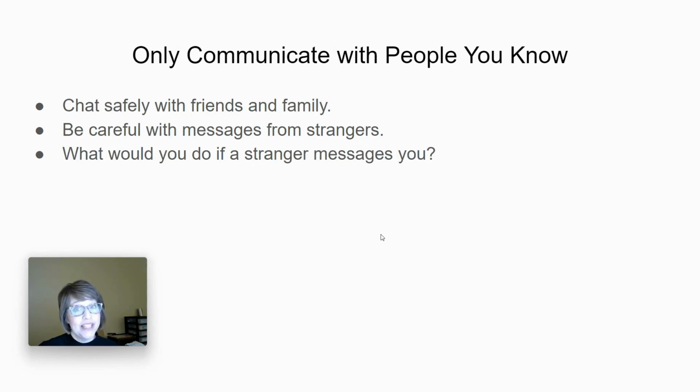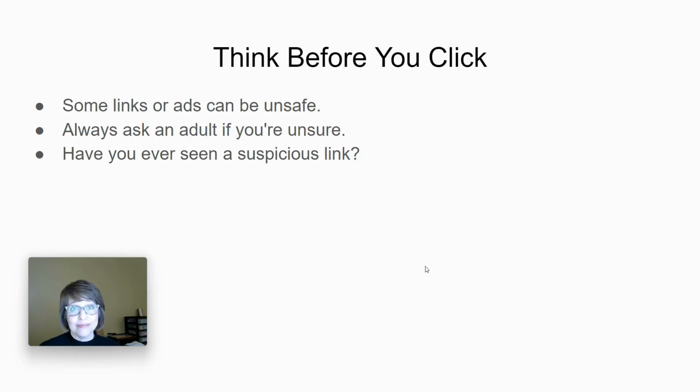Next, only communicate with people you know. Chat safely with friends and family. Be careful with messages from strangers. And then I want you to think about what would you do if a stranger messages you? Like this could be in a game, a video game. I'm sure that's happened where you've been chatting with people you might think you know, or they might be a kid near you. But be careful chatting with strangers. You really shouldn't accept friend requests from people you don't know.